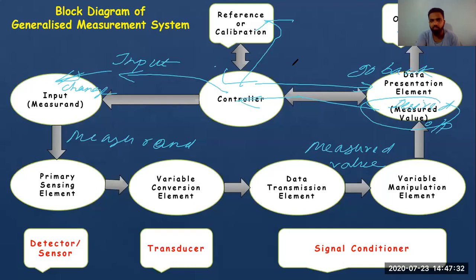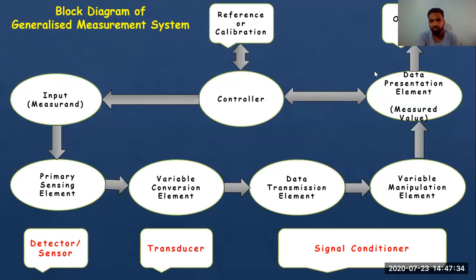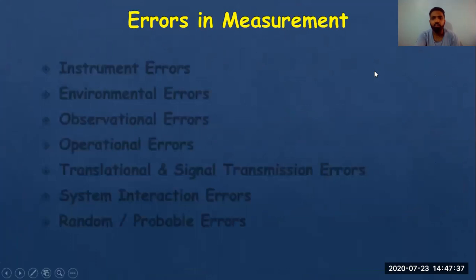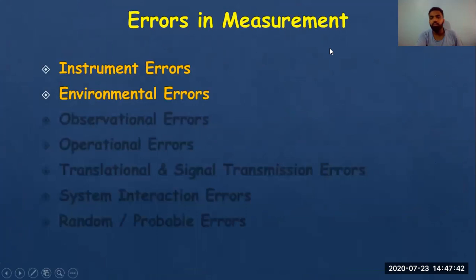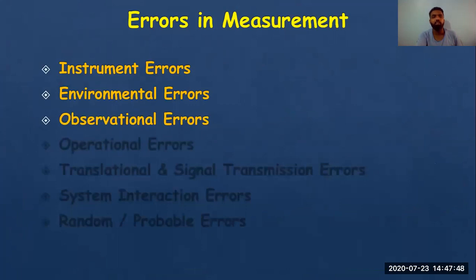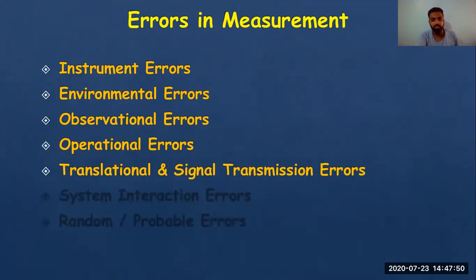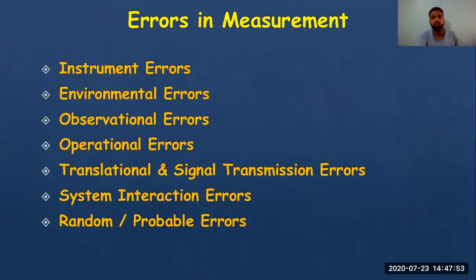So we will just finish with today's topic. Yeah, I have explained this. Next time when we come, we will go for errors in measurement. There are various errors in measurement. One is instrument error, second is environmental, third is observational, operational, translation and signal transmission, system interaction, random error. This is the classification that I have got from one of the books. Some books have only 3 types. Those 3 types will cover all the types, but this is more of a basic classification. I'll try to explain this next time when we come for the lecture.